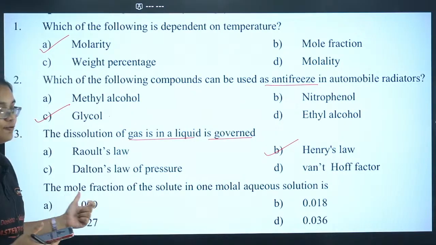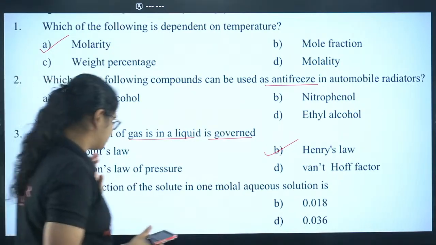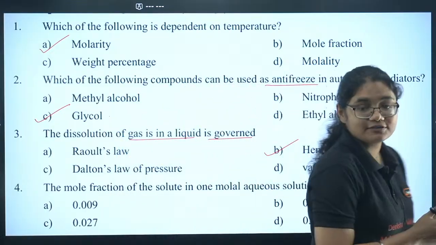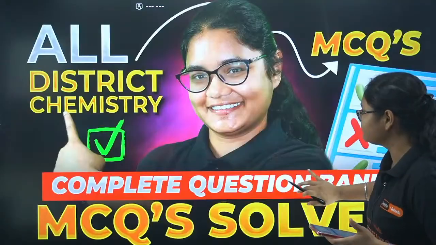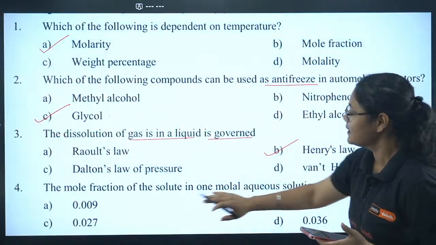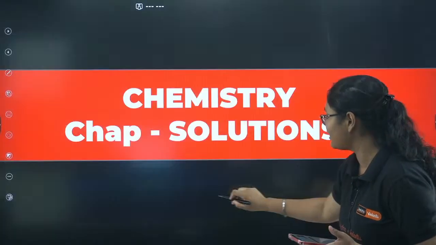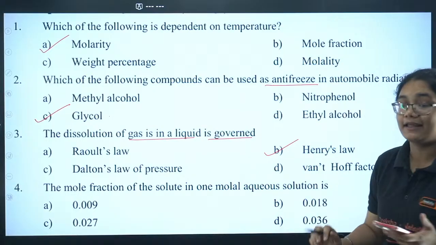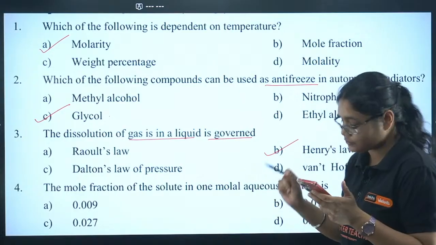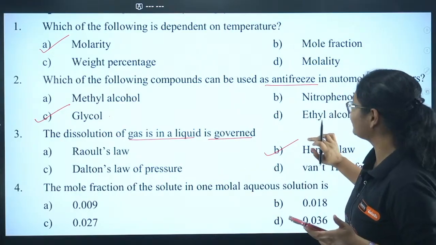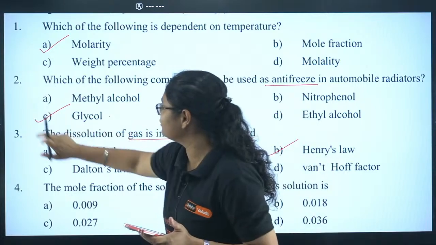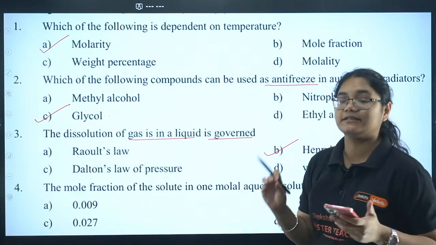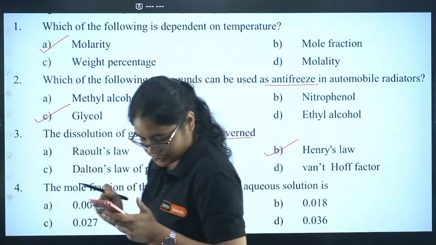Coming to question number 4. Yes, this question is slightly on the trickier side. The mole fraction of the solute in 1 molar aqueous solution is. What is the mole fraction of the solute? Please solve this question. Take your time and solve this question. How to solve, I'll tell you. If you have no idea, please take your time and solve this question.